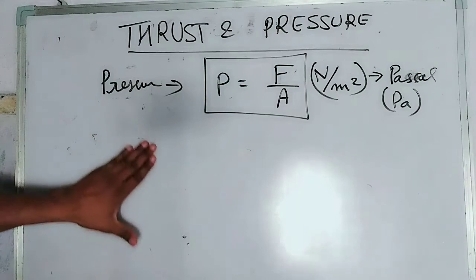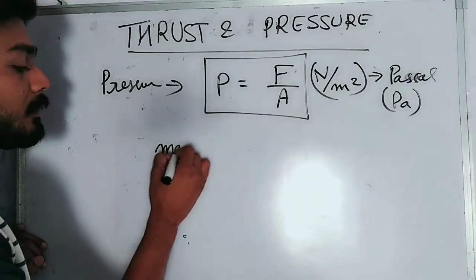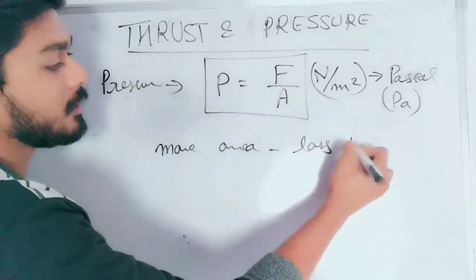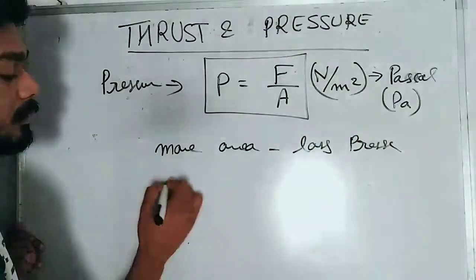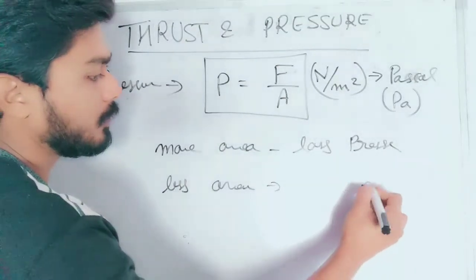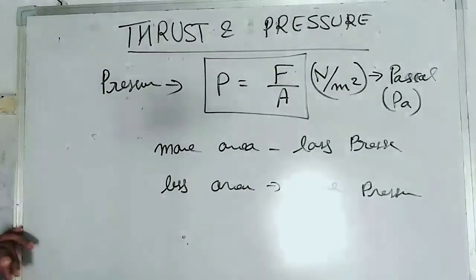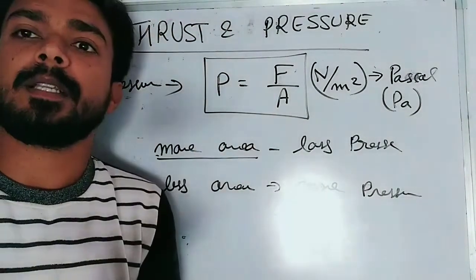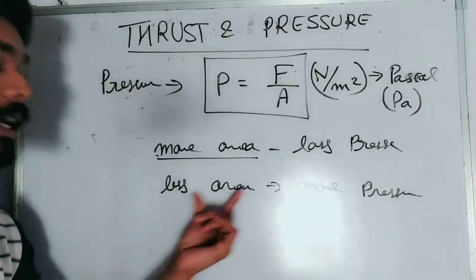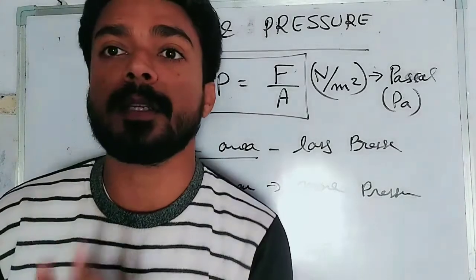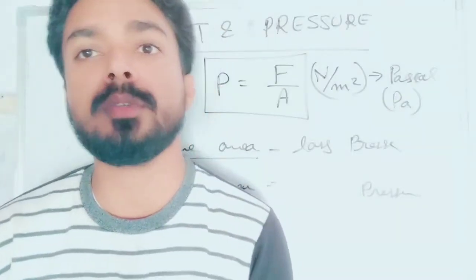Students, we can simply write: more area, less pressure. Less area, more pressure. Then simply you can write, with an increase in area the effect of force will decrease, and with a decrease in area the effect of force will increase. That's why we define pressure. Pressure is the force experienced per unit area.